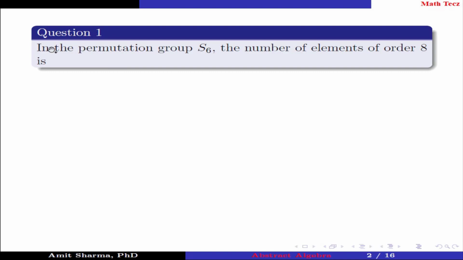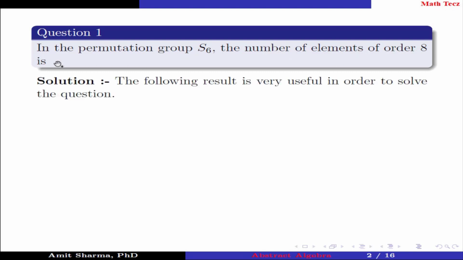Question number 1. In the permutation group S6, the number of elements of order 8 is. The following result is very useful in order to solve the question.